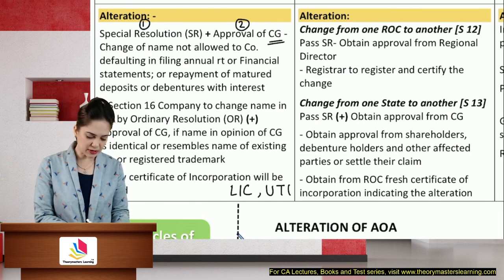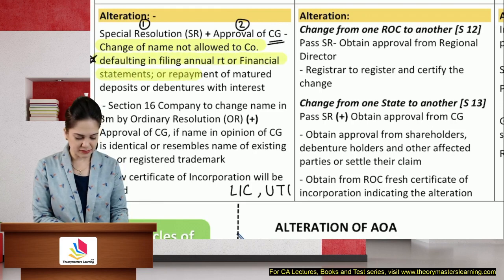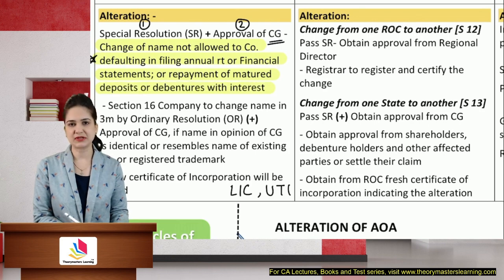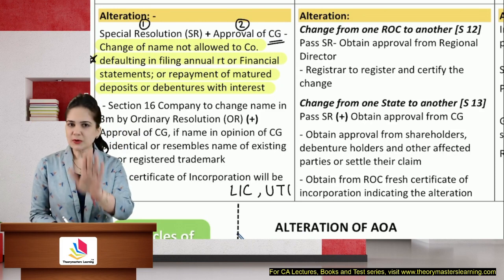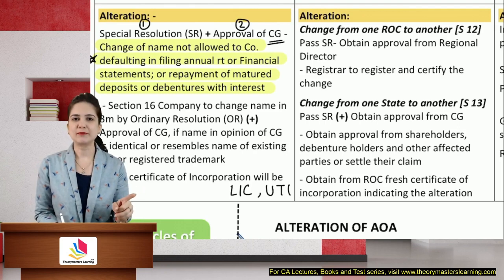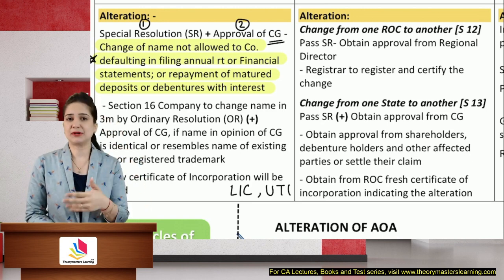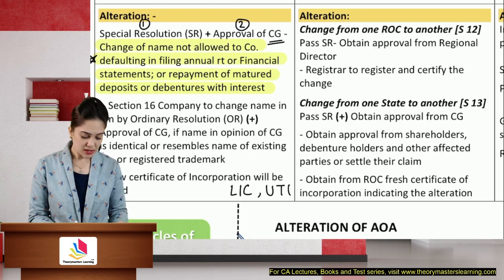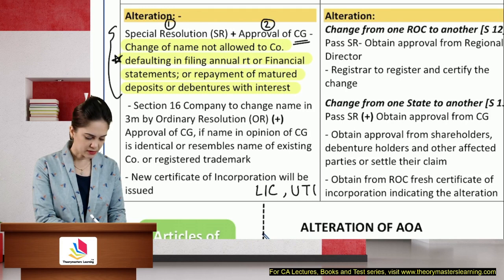Name change will not be allowed if the company has defaulted. You should highlight this provision. Name change will not be allowed if the company has defaulted in filing the annual return, financial statements, repayment of matured deposits, debentures with interest. Now the company has defaulted in paying the loan. Company changed the name. We are not going to allow your name change. You cannot just escape from your liability by these tactics. So name change will not be allowed if you have defaulted in filing of the annual return, financial statements, or repayment of deposits along with interest or debentures. This was for voluntary name change. Okay, these provisions are for voluntary name change.